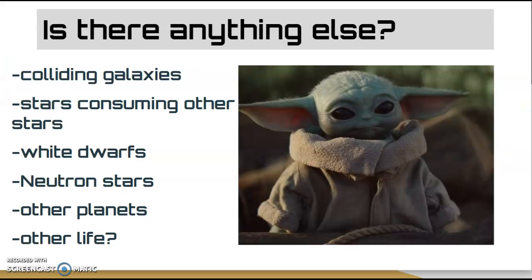So is there anything else out there? Well, there's some other interesting things. There are colliding galaxies. Those are galaxies that are running into each other. Sometimes we see one star actually consuming another star because they're close to each other, and the one with more gravity pulls the other one apart. There are also white dwarfs and neutron stars, and there's lots of other planets that we've seen out there. And maybe, just maybe, there's other life.